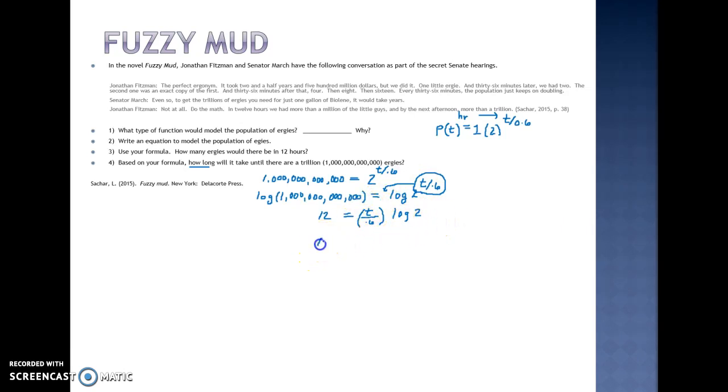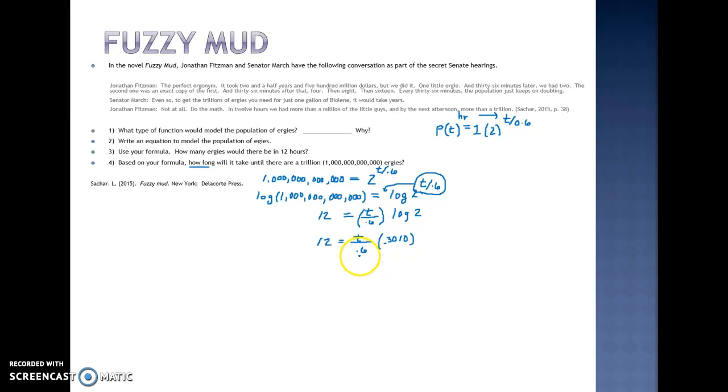Now the next thing I'm going to do is type on my calculator log 2 and change that part of this into a decimal. Typically we will use at least 4 decimal places, so don't round before 4 decimal places. So I get 0.3010 as that value. Now you see between these two lines I moved my parentheses. It does not matter, you could have parentheses on both, one or the other. The parentheses in both lines of my equation represent multiplication. And so as long as you're understanding it's this fraction times this decimal, you're in good shape.